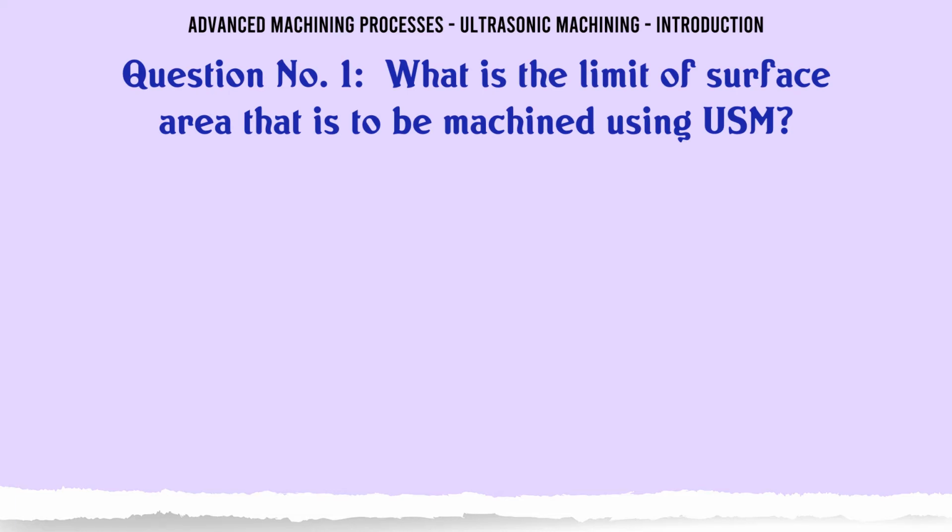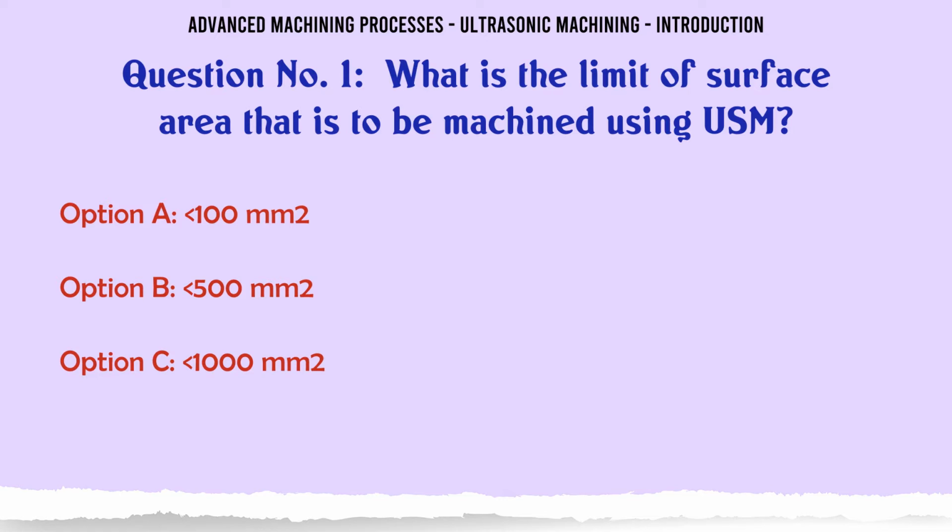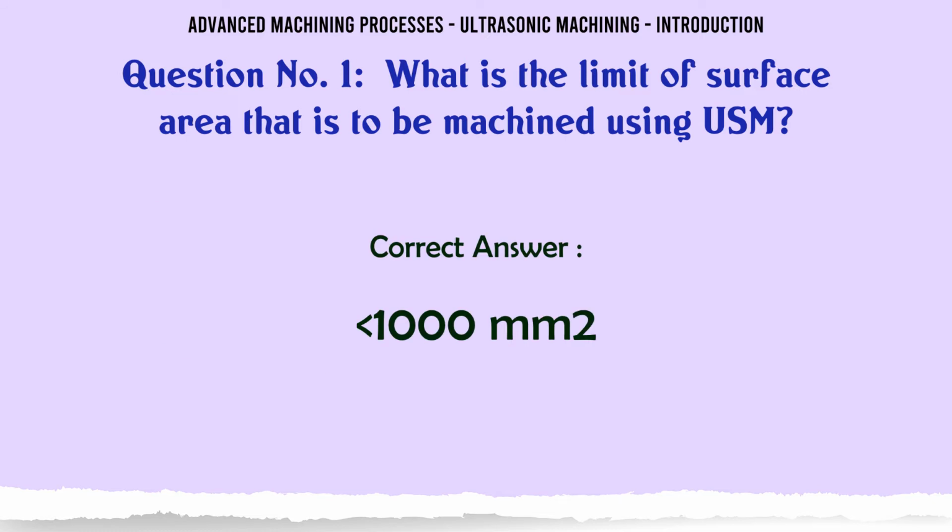What is the limit of surface area that is to be machined using USM? A. 100 mm2, B. 500 mm2, C. 1000 mm2, D. 1500 mm2. The correct answer is 1000 mm2.